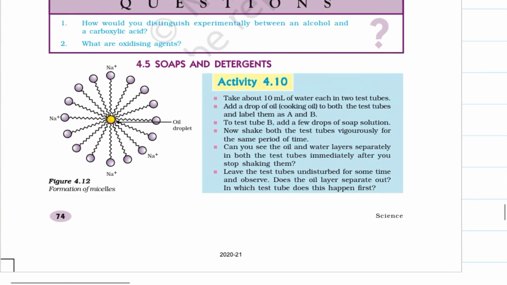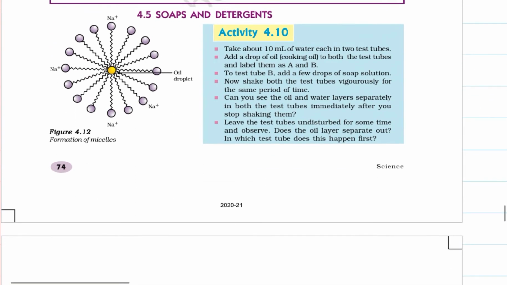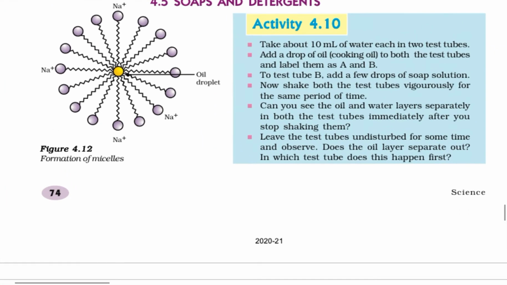Now soap and detergents. What are soaps and what are detergents? Soap and detergents form a micelle like this. Now you can understand this one part is the soap molecule. The soap molecule has two basic parts, one is hydrophilic and the other is hydrophobic. Hydrophilic means one which loves water and hydrophobic means one which hates water.